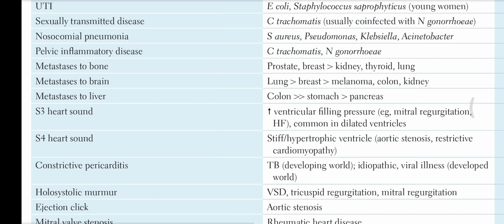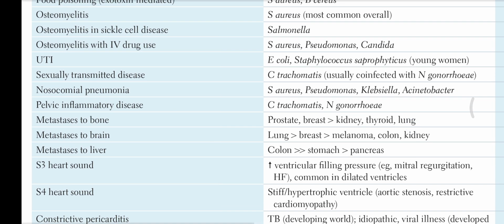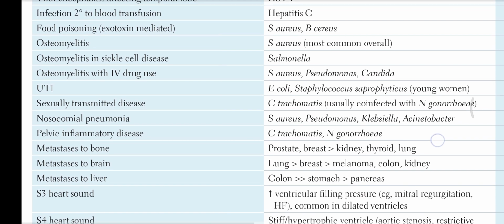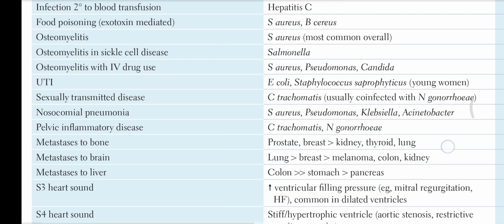Constrictive pericarditis: in developing countries it is due to TB, in developed countries it is due to viral illness, and it can also be idiopathic. S4 is due to stiff or hypertrophic ventricles, as in aortic stenosis or restrictive cardiomyopathy. S3 is increased ventricular filling pressure, as in mitral regurgitation, heart failure, and common in dilated ventricles.